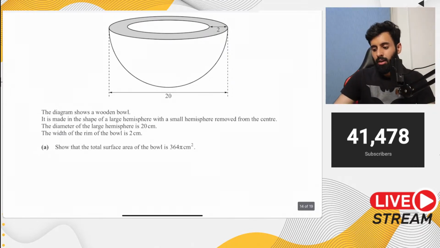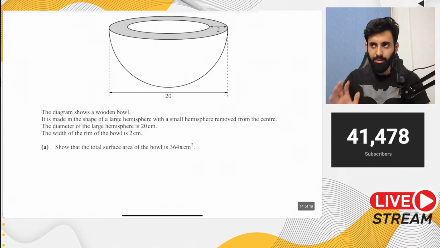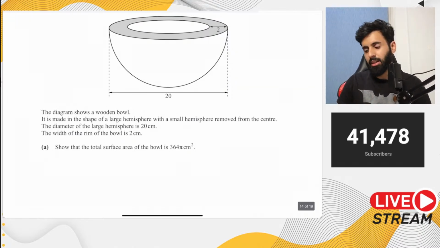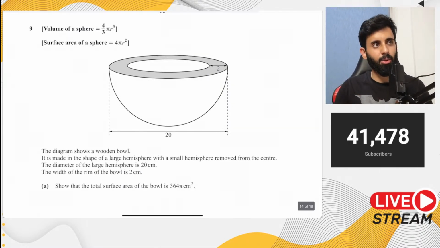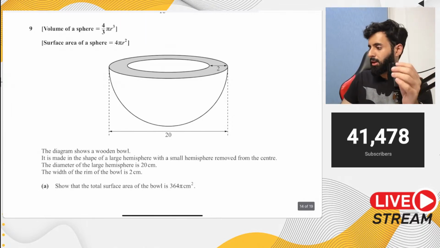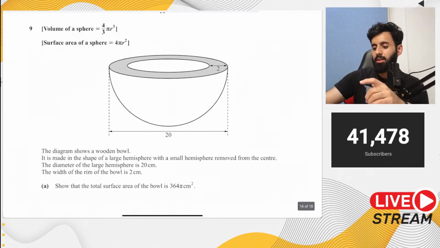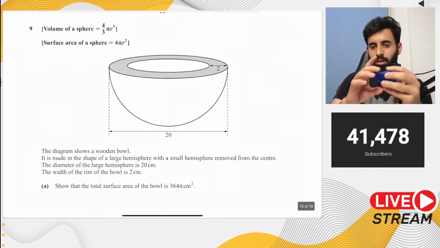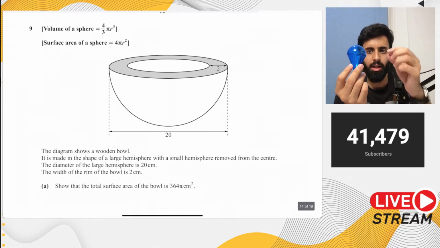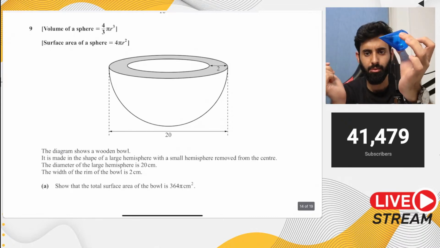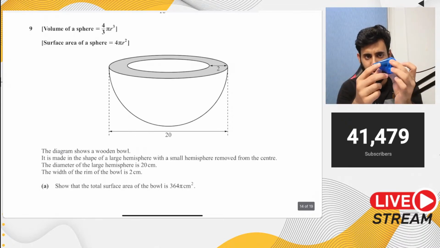Now the best way to think about surface area is this, and this is particularly useful when calculating the surface area of a composite solid. Imagine that you're holding the object in your hand. Let's say you have this shape right here. You want to find out the area of this shape, which by the way is a cone and a hemisphere.